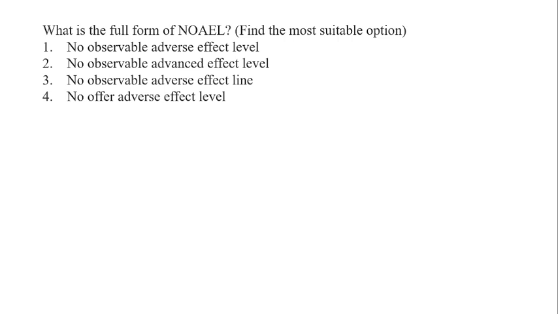Next, what is the full form of NOAEL? The right answer is no observable adverse effect level. This is a threshold limit above which a substance can be hazardous, and up to this limit the substance is considered non-hazardous. It is a threshold level fixed for each and every component, especially for air pollutant components and water pollutant components.